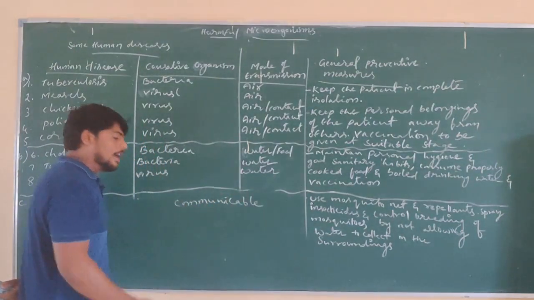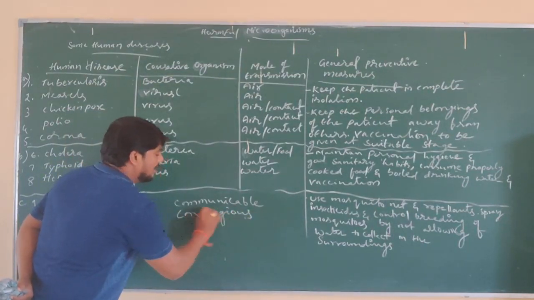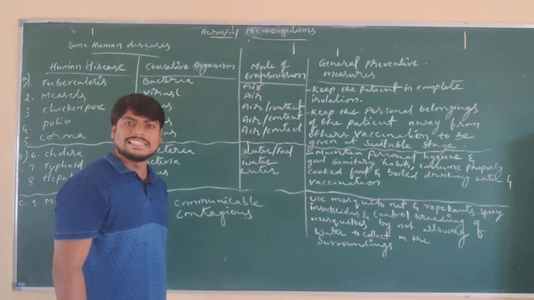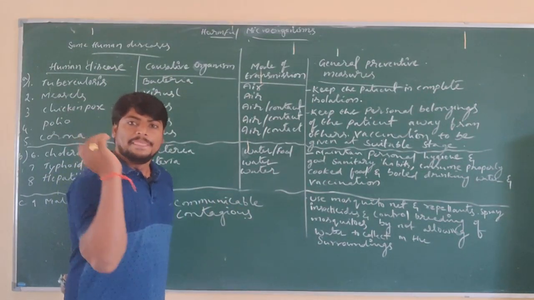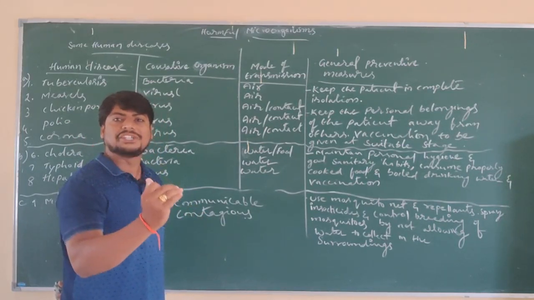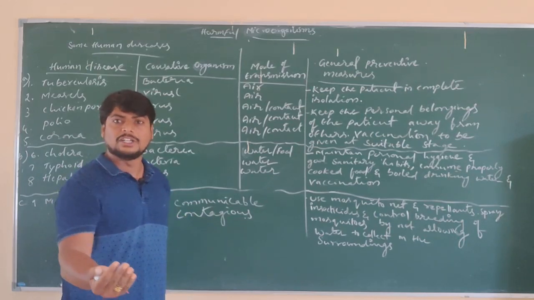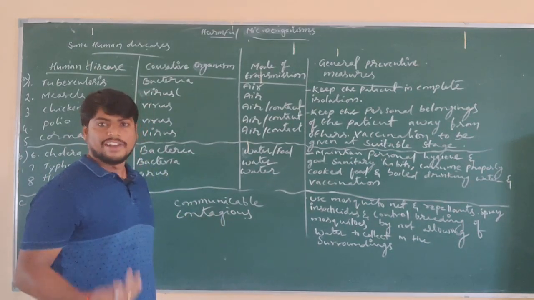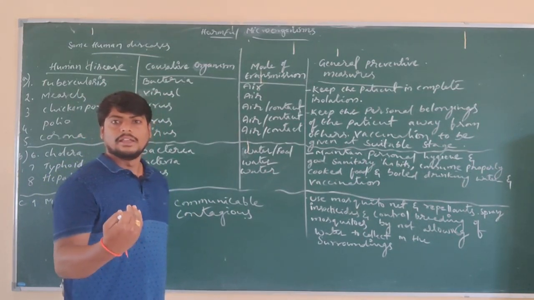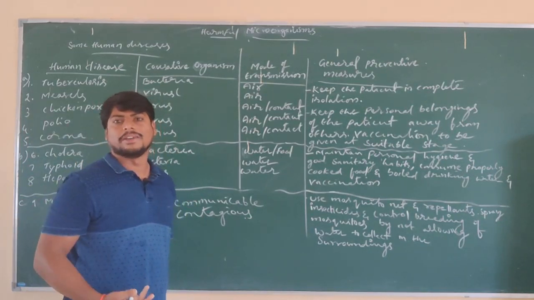These are also called contagious diseases. What does communicable or contagious disease mean? They are easily transferred from the patient, the affected or infected person, to the healthy person. For example, if I got a cold and I sneeze in the classroom, the entire class is going to be affected.